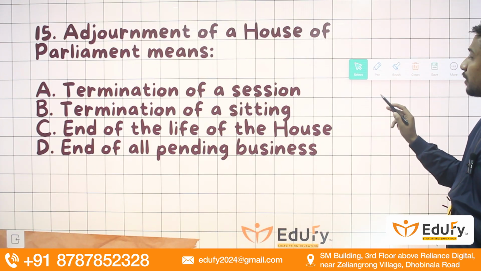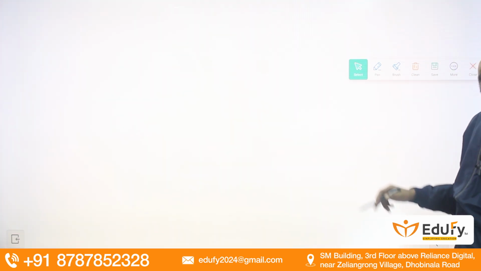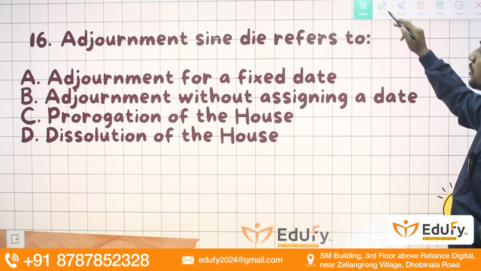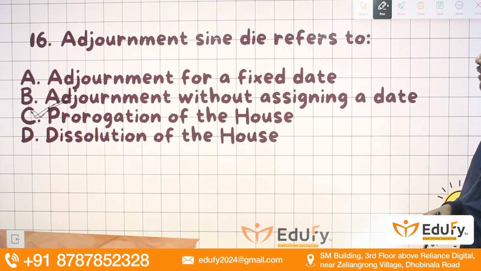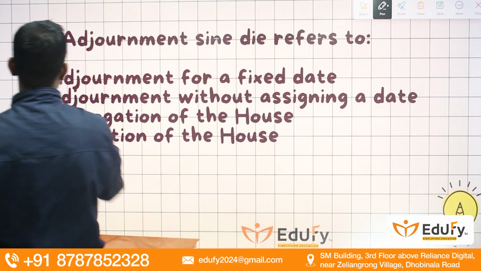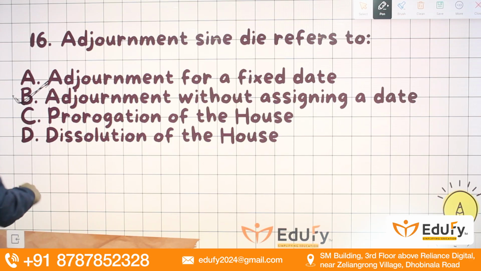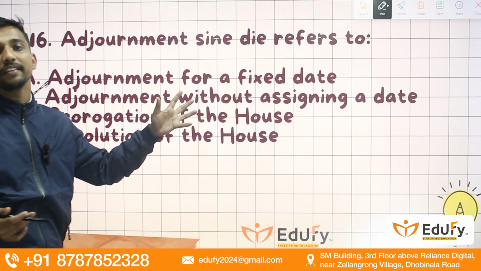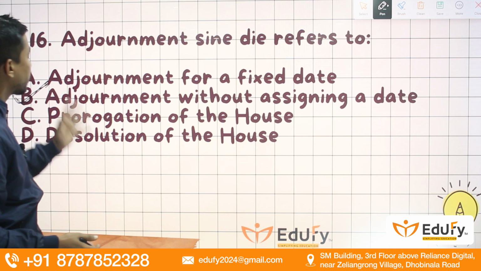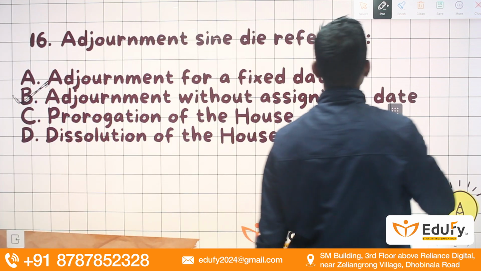So the correct option will be option B. Moving towards the next question: adjournment sine die refers to adjournment for a fixed date, or adjournment without assigning a particular date. This is for an indefinite period without assigning a date for the next sitting. So the correct option will be option B.